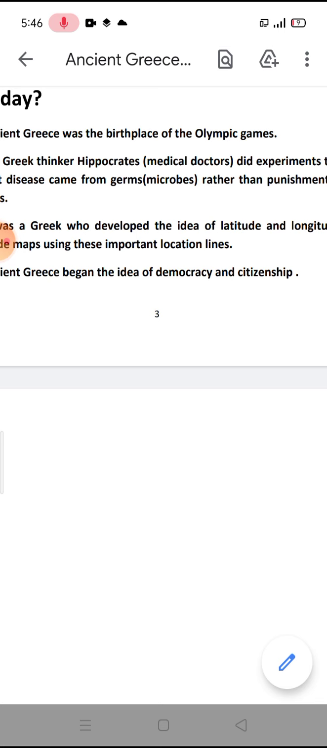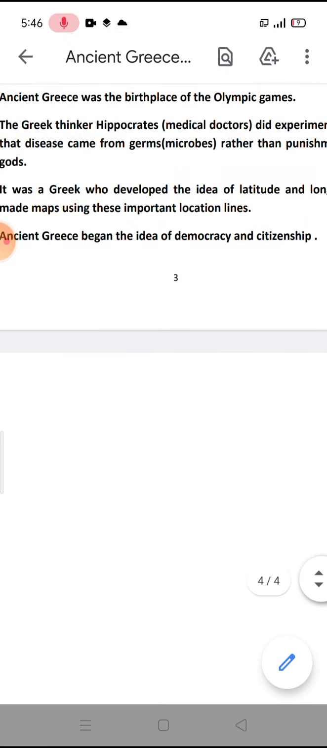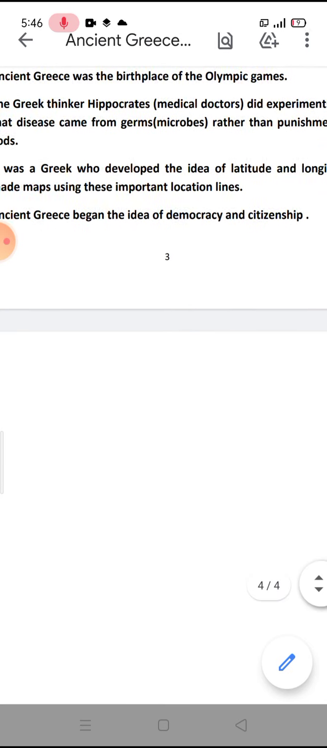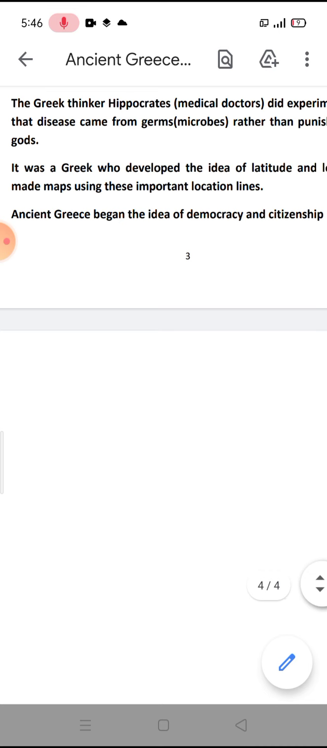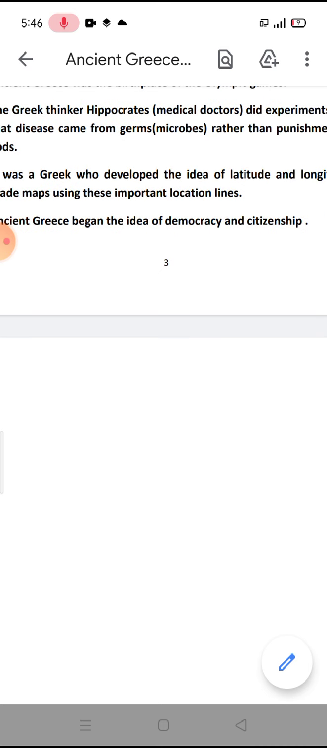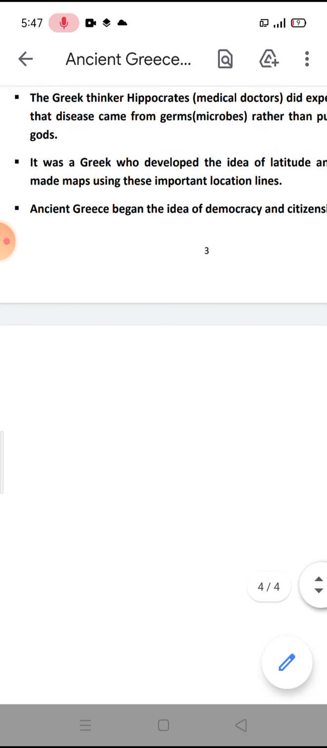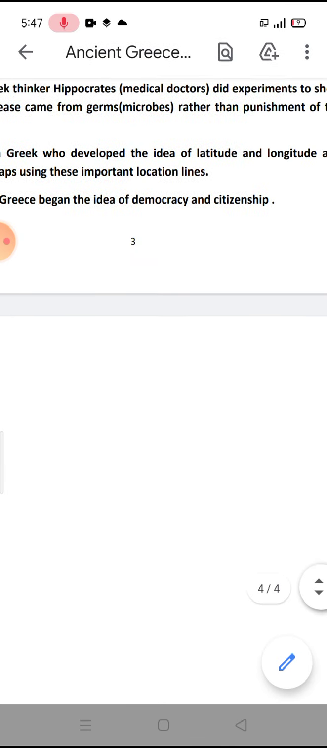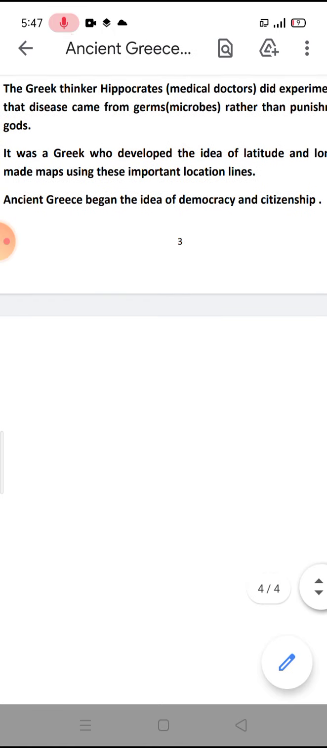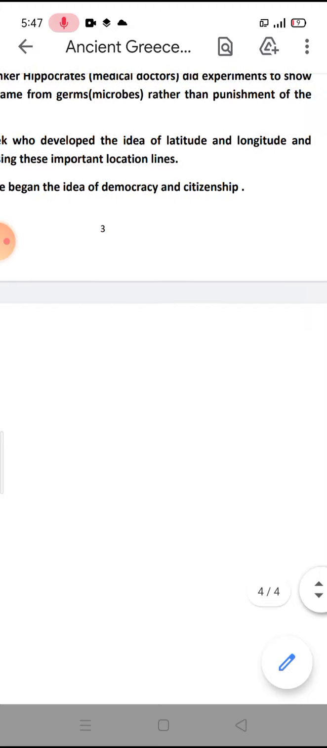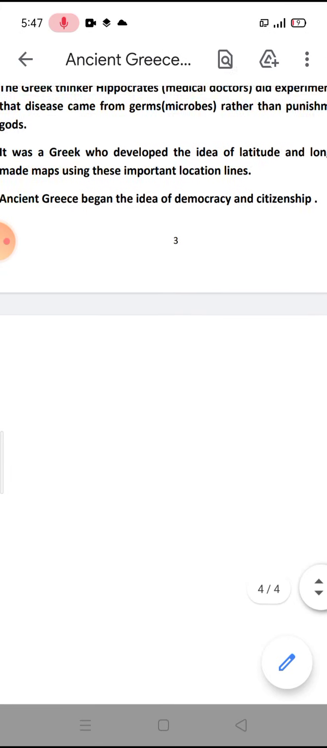Okay, and the thinker Hippocrates and the doctors did experiments to show what? To show that disease came from germs, and germs mean microbes. Disease came from germs rather than punishment of the gods. So Hippocrates did experiments to show that disease came from germs or microbes, not from punishment of the gods.